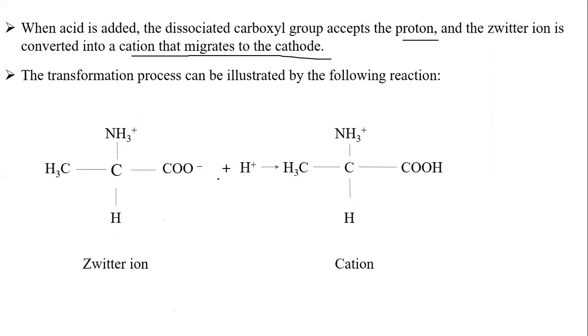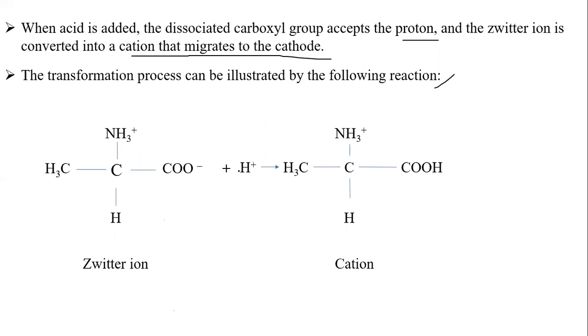So when we add an acid, what will happen? With the excess protonation, it will become positively charged and migrate to the cathode. This transformation process is illustrated in the following reaction. So what you can see is a compound.